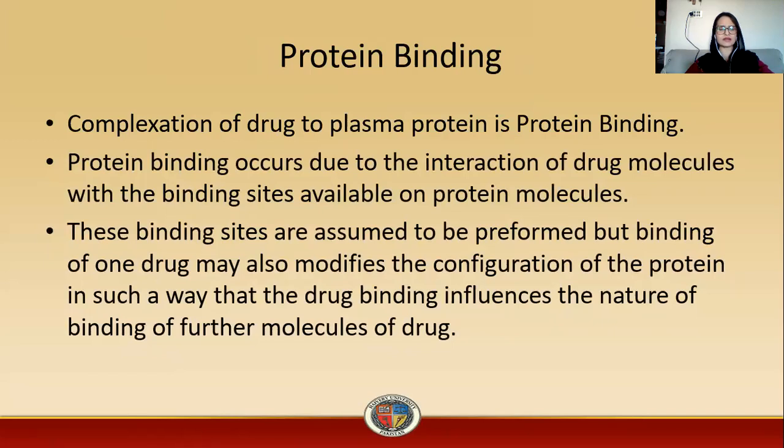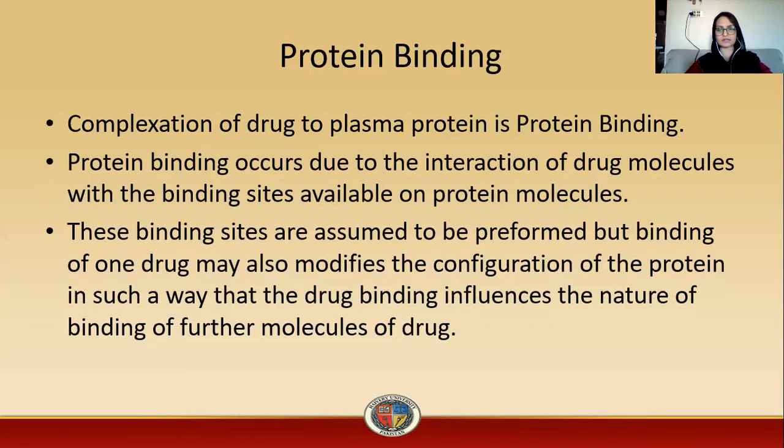These binding sites are assumed to be preformed, but binding of one drug may also modify the configuration of the protein in such a way that the drug binding influences the nature of binding of further molecules of drug. So once the drug binds to the protein molecule on its binding site, it modifies the configuration of the protein in such a way that it influences the binding of further molecules of drug with that protein.